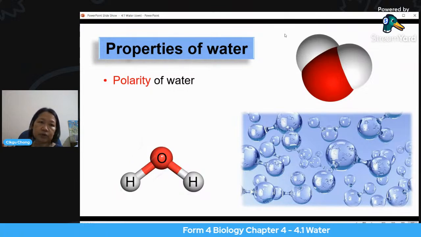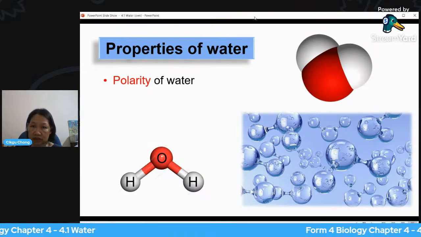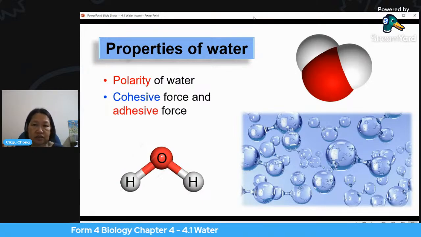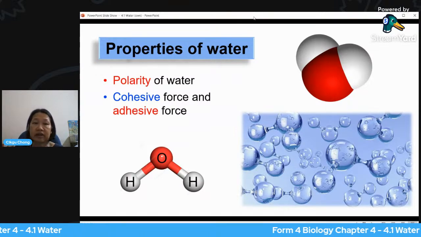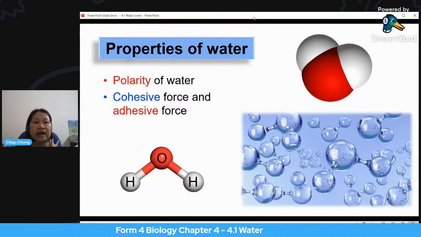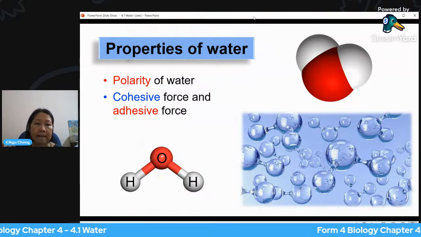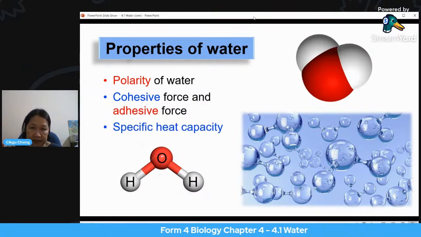Next we will look at the 3 properties of water that we're going to discuss today. The first one here is polarity of water. Polarity means, in BM, we call it kekutupan, which means the charges, positive and negative charge. If something has positive and negative charge, we call it there is polarity. The second point here is the cohesive force and the adhesive force, which exists in water. And the third one here is specific heat capacity.